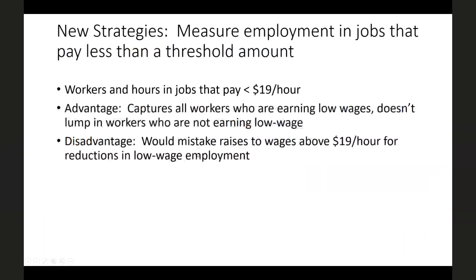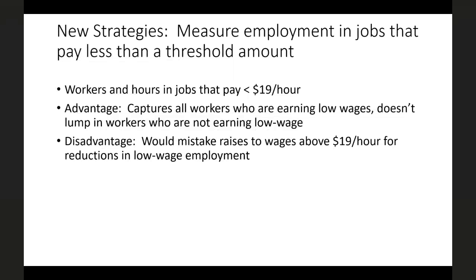Okay. They're also going to use some different strategies than the ones used by Card and Krueger. So the first thing, and maybe the most important, is that they're not going to try to estimate the effect of the minimum wage by defining a market as a certain kind of industry, so looking at something like fast food franchises, or a certain kind of worker, for example, looking at teenagers. Instead, they're going to define low-wage workers as workers that are earning below a threshold amount. So they're going to say, if you earn less than $19 an hour, we're going to lump you into a market that we call the low-wage labor market, and we're going to look at the effect of minimum wages on the number of hours and the number of workers in that broadly defined low-wage labor market.